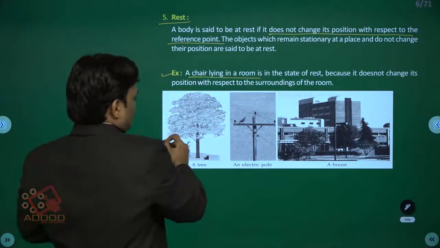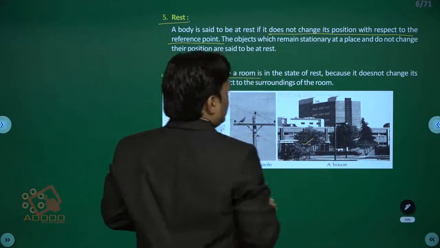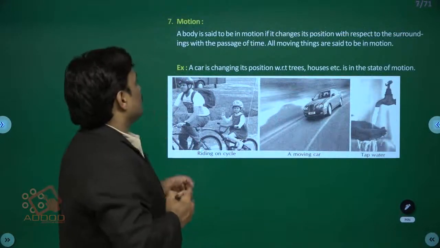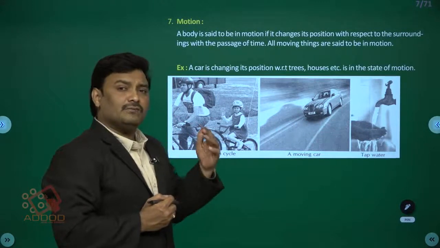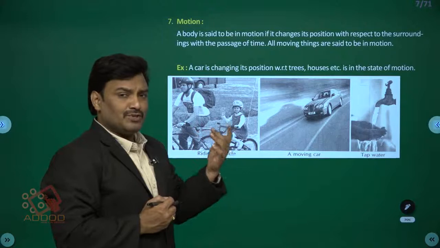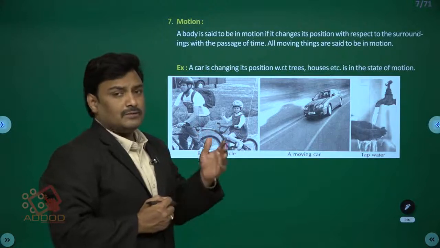Yeah. So these are some examples for the meaning of rest. So dear students, let us start the topic of motion. Bodies are said to be in motion if their position continuously changes with time with respect to the reference point or reference frame.